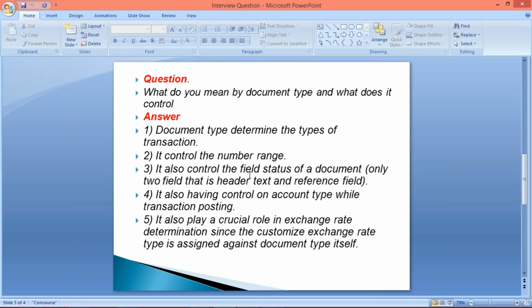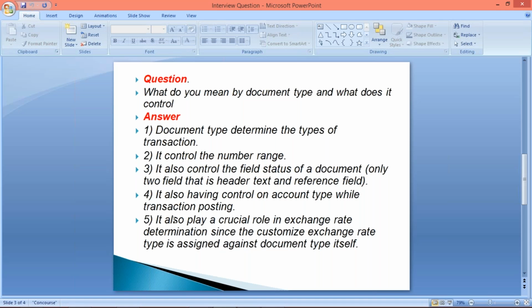Okay, the third one is it also controls the field status of a document, but you have to specify clearly that it controls only two fields, that is header text and reference field, and that too you can make it required entry only. You cannot suppress it, you cannot change it to display mode like other functionalities which can be done by account group, right? Then what is the fourth one? It has control on account type while transaction posting. Just now I have shown, guys, how it has control on account type. So it has control on account type also while transaction posting.